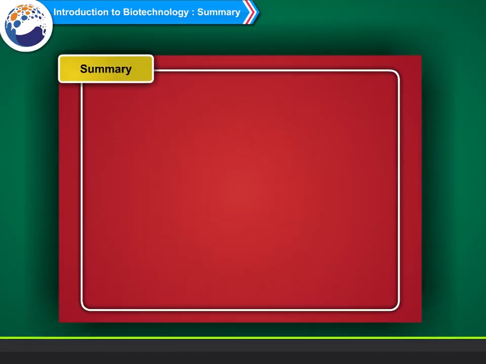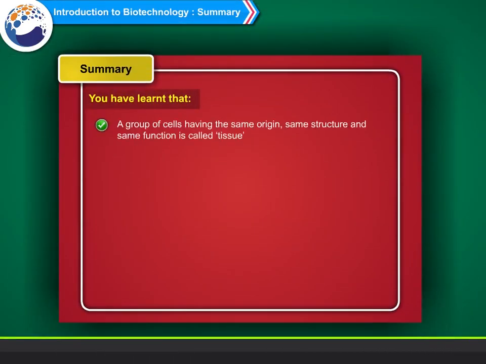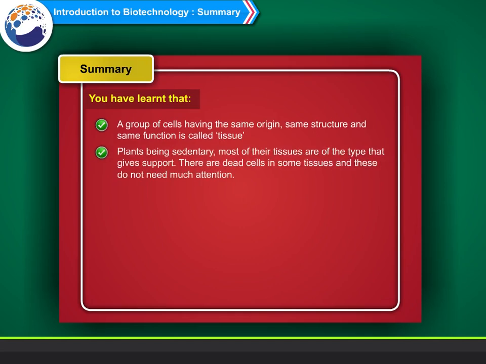Summary. You have learned that a group of cells having the same origin, same structure and same function is called tissue. Plants being sedentary, most of their tissues are of the type that gives support. There are dead cells in some tissues and these do not need much attention.